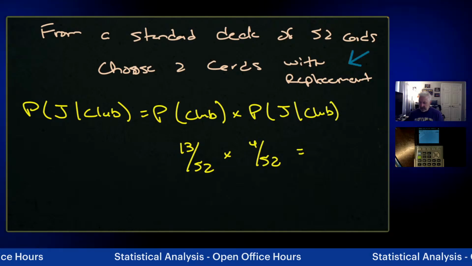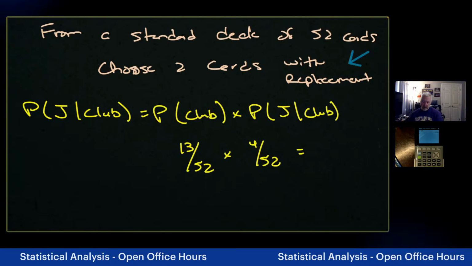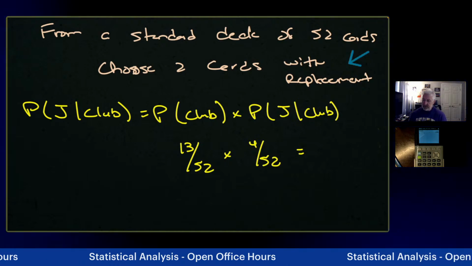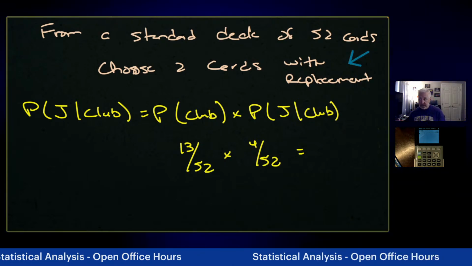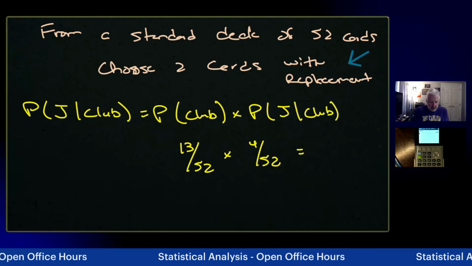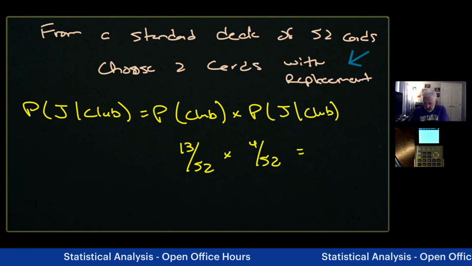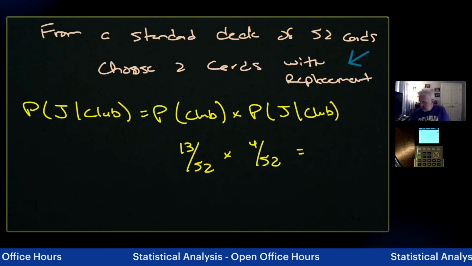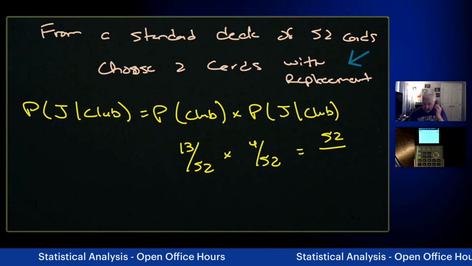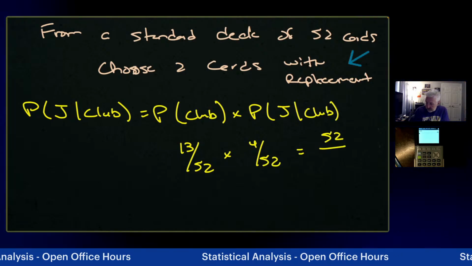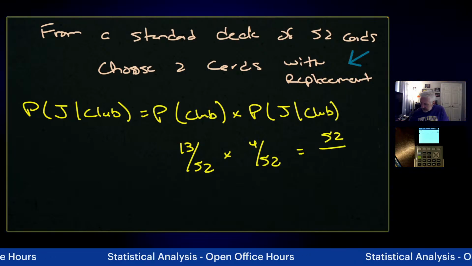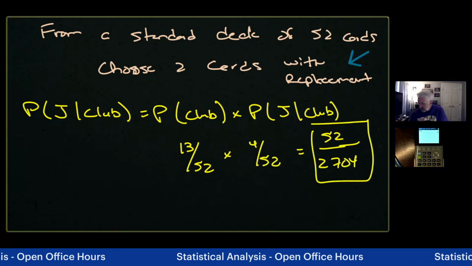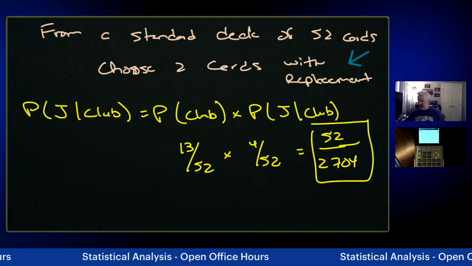So what we're looking at here is 13 over 52. That's the probability of drawing that original club on the first draw, times 4 over 52, which is the probability of drawing that jack, given that we've already drawn a club. So back to the handy dandy calculator. Nothing crazy here. 13 times 4, over 52 times 52, which is a deck of cards, 13 in each suit. I mean, that's easy. And 2704. Excuse me. So there it is.